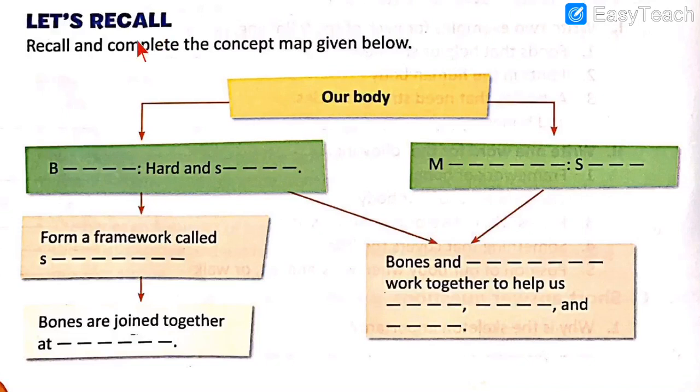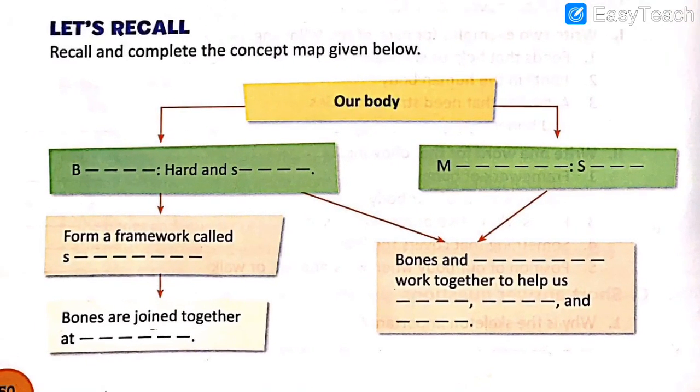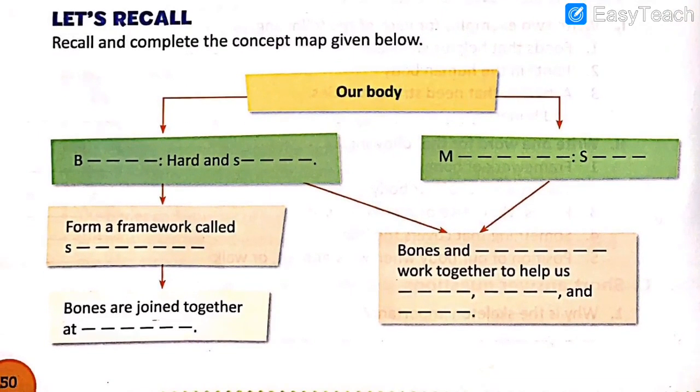So now we have the recall exercise. What we have learned in the lesson, let's just recall quickly. It is given over here. Recall and complete the concept map which is given below. So let's recall what we have learned in the lesson. Our body. So 2 things we have learned about our body. What did we learn about? Over here it is given B, dash, dash, dash and dash.